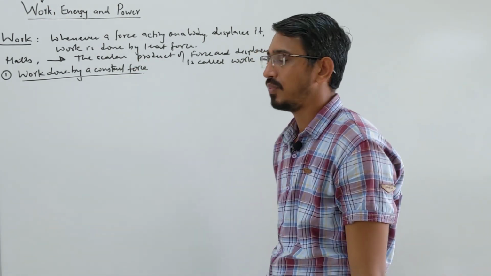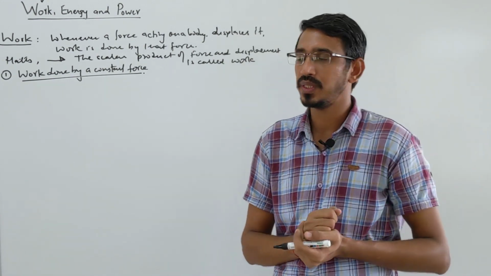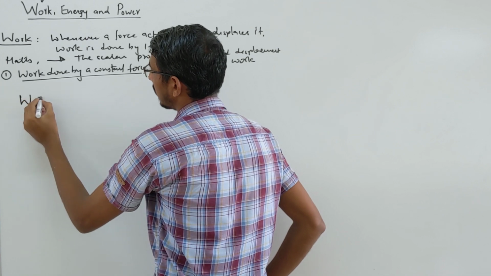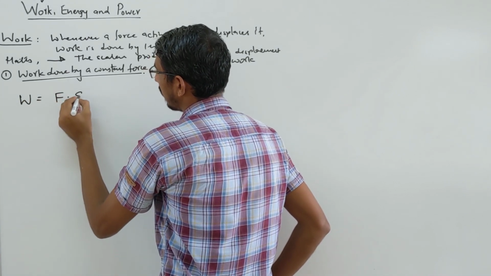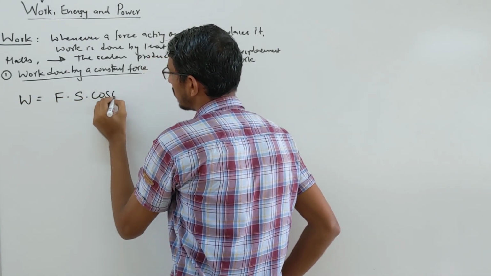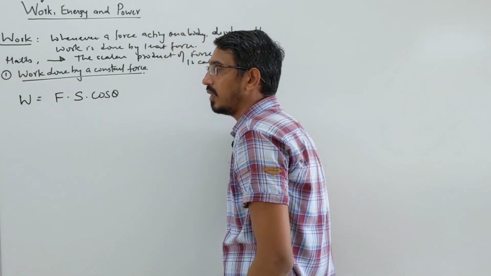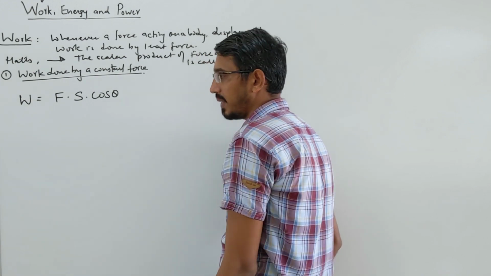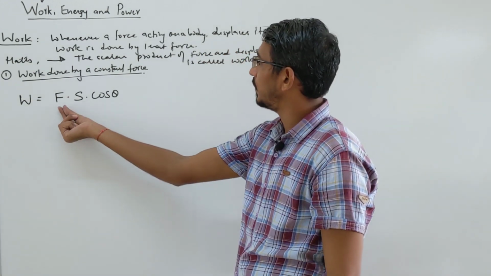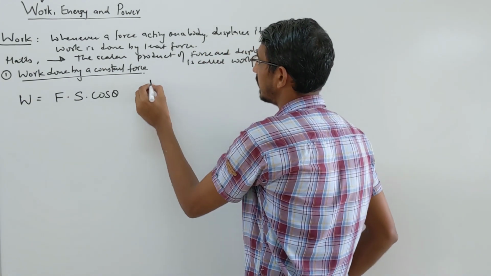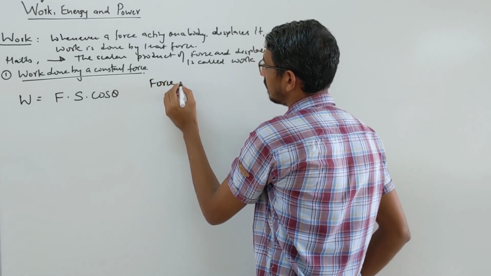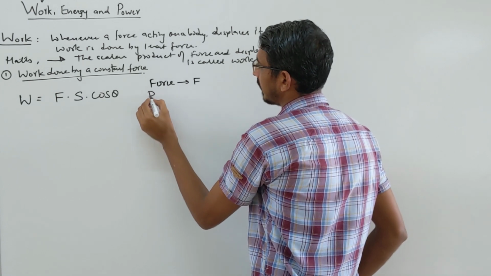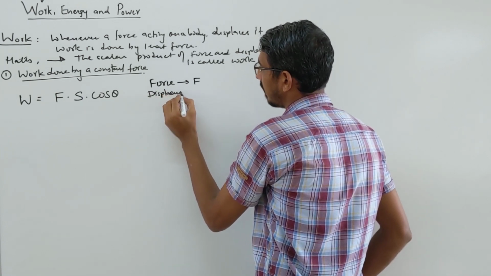So this will be more clear here. Work done by a constant force. When force is constant, what is the work done? Simply the scalar product. So for a constant force, work done is equal to F dot S, that is F S cos theta. You can write it this way also. I'll write the vector form separately. Here F is the force and S is the displacement of the body.